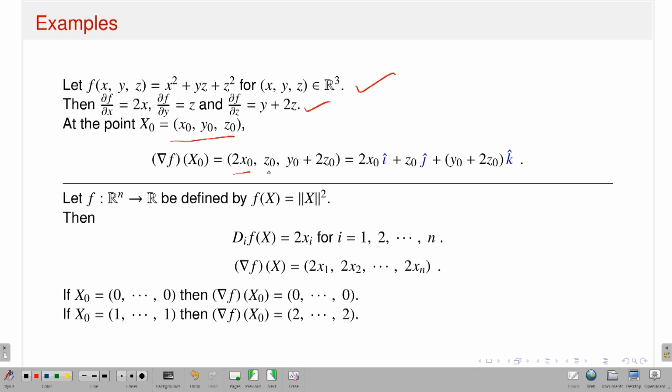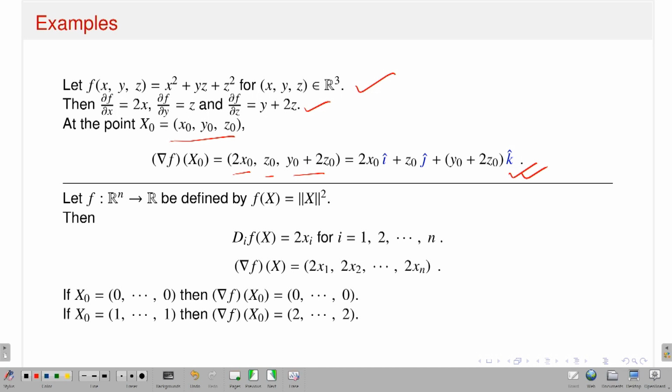So, that means you will have 2 x naught, z naught, y naught. This is nothing but the gradient vector at the point x naught. Of course, this function is a very nice function. Its total derivative exists, and in particular, of course, the partial derivatives exist. Therefore, we will have what is called the gradient vector at the point x naught.